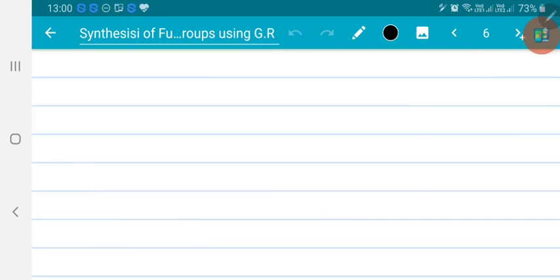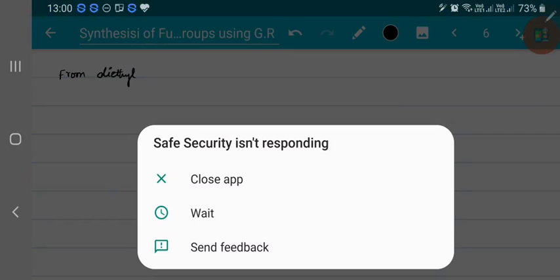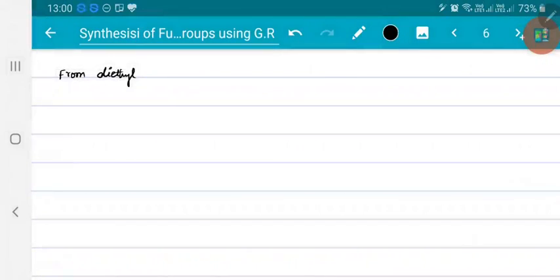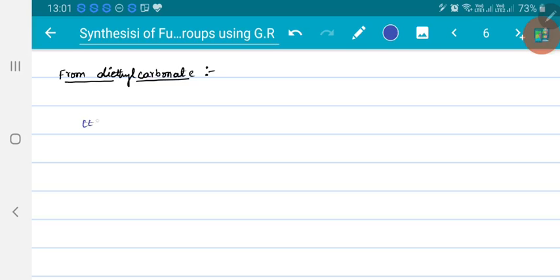So that is another way of preparing alcohols. Now, another way of preparing tertiary alcohols: if I take diethyl carbonate, this is the diethyl carbonate system.